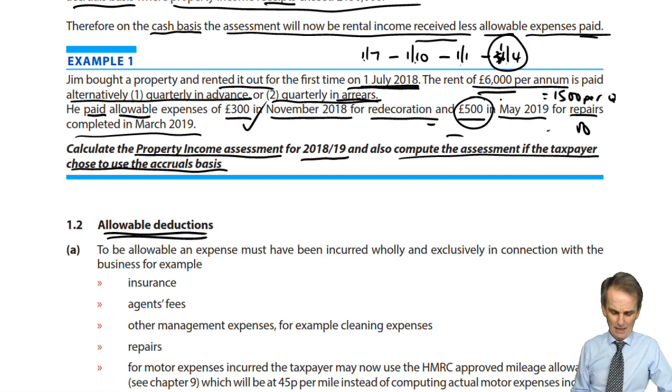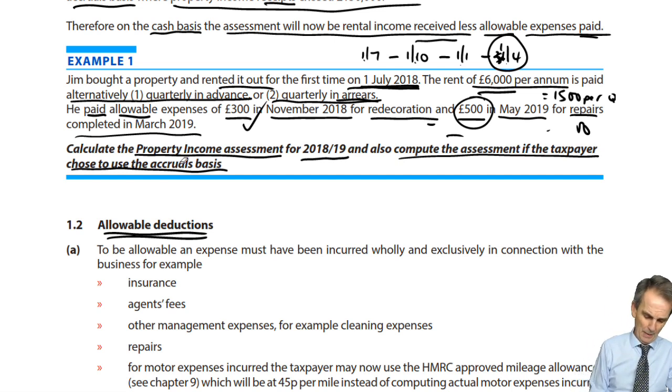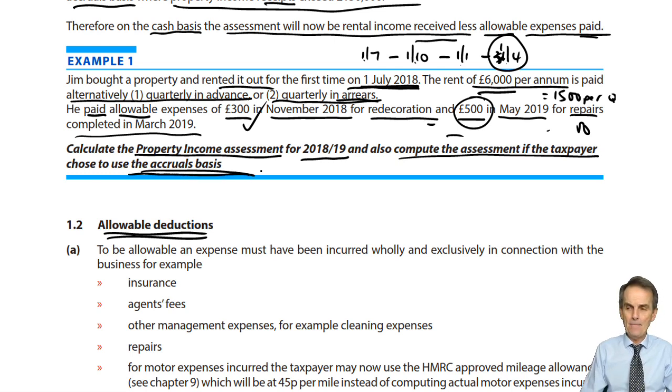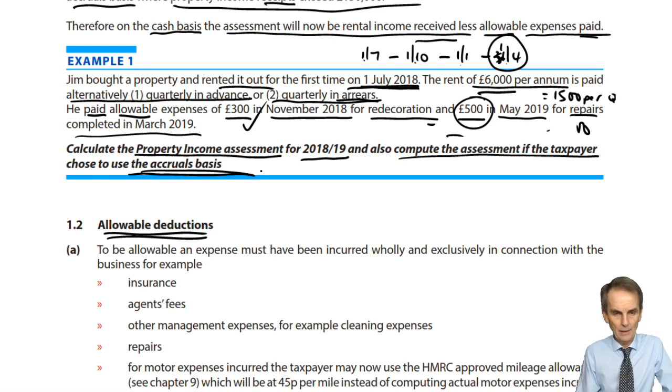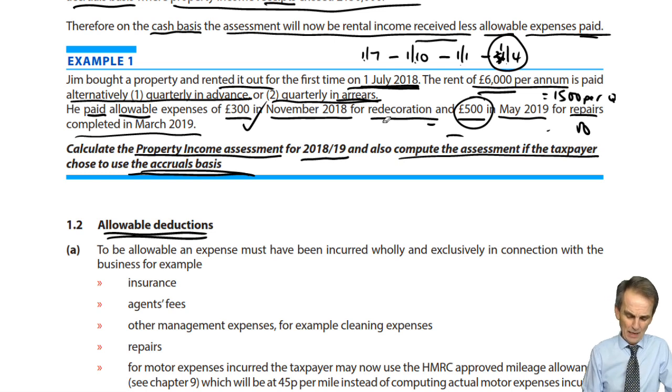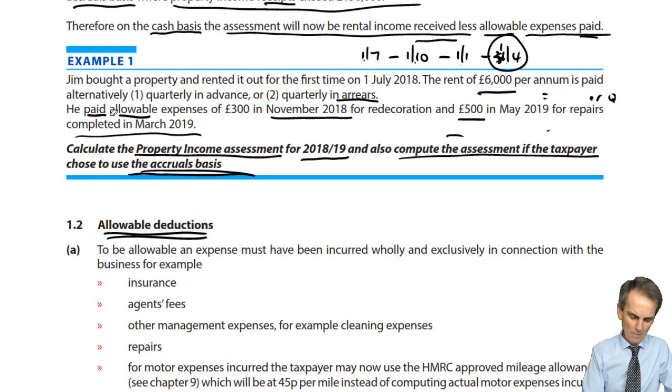Now, it also said here for us to work the accruals basis. Now, it's not likely that you're going to have to work this accruals basis here in terms of an individual. You will, of course, have to work an accruals basis so far as corporate tax is concerned. But it shouldn't really hold any great problems for us. Now, again, what do we mean by that?